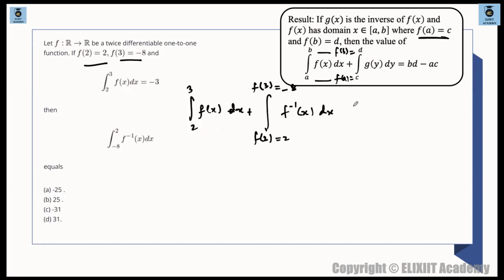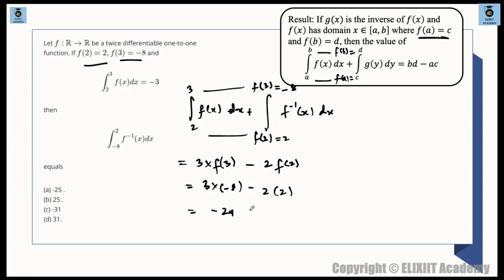ठीक है. So this is actually b times of, what is this formula? It is b times of the product of this minus product of this. So this is basically b times of 3 times of f of 3 minus 2 times of f of 2. That means 3 times of -8 minus 2 times of 2, which is -24 and minus of 4, which is actually -28. This is -28, ठीक है.